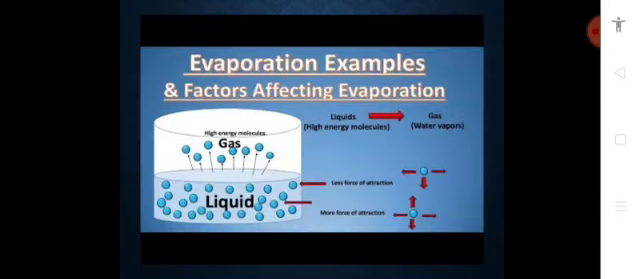Here we can see that the molecules that are present at the surface have lower intermolecular forces with the remaining ones, and they convert into the gaseous form or vapor form. And the molecules that are present at the bottom of the container have more force of attraction. The intermolecular forces are stronger, therefore they remain in the liquid.